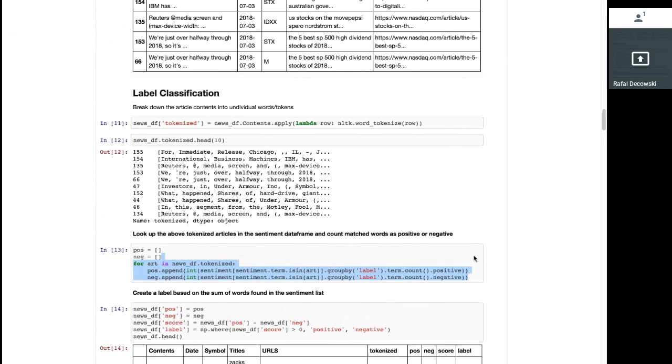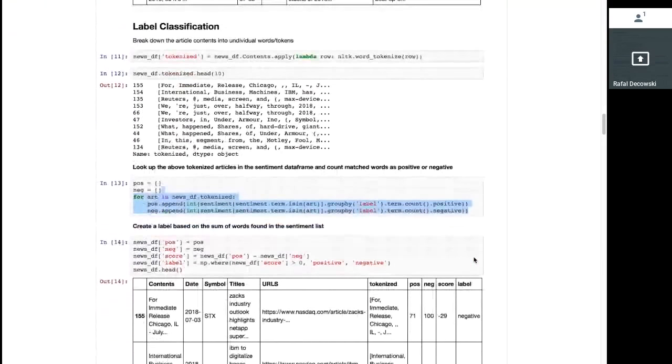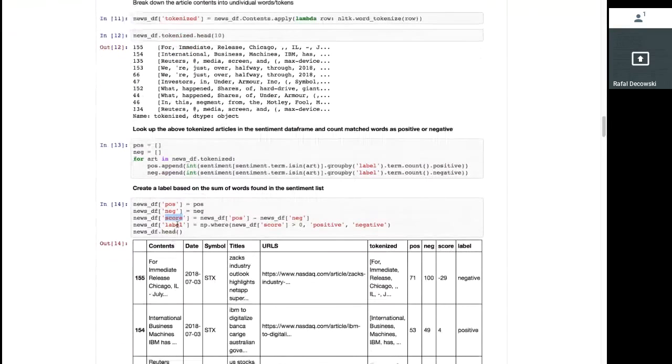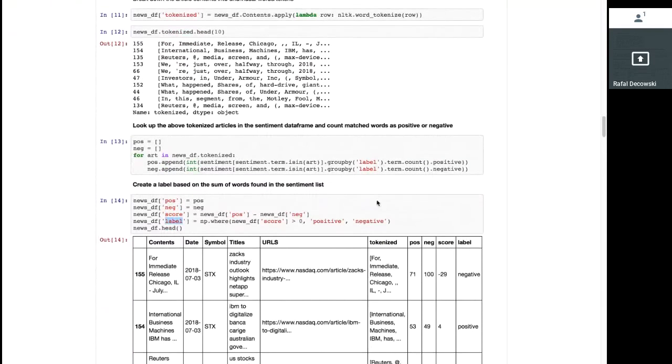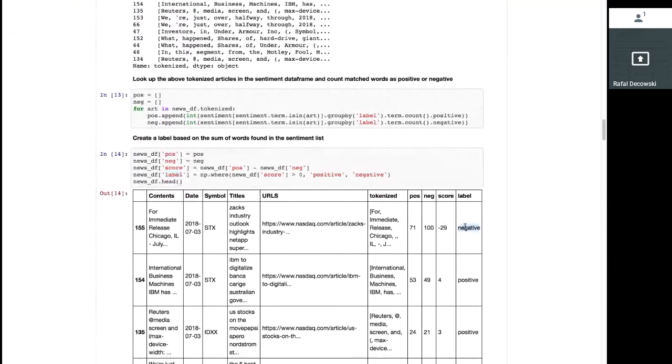This produced 2 values, a count of positive and a count of negative words found in each article. We then calculated the difference between the 2 and created a new feature called score. And using the score, we also created a label for each to indicate whether or not the entire article was more negative or more positive.